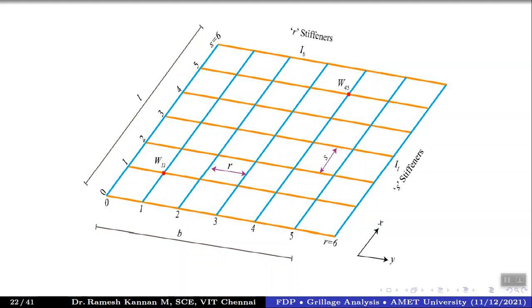So that's the spacing between the transverse beams. This is the length of the transverse beam, which is small b, and the length of the longitudinal beam is small l. Right. So these are R stiffeners: stiffener 1, 2, 3, 4, 5, and 6, which is R equals 0 to 6, which is 7 stiffeners. And similarly, these are S stiffeners: S equals 0, S equals 1, 2, 3, and S equals 6. Right. So these are the transverse stiffeners. And as usual, we take this side as X and this side as Y. So it's a two-dimensional plate element, right? As simple as that.